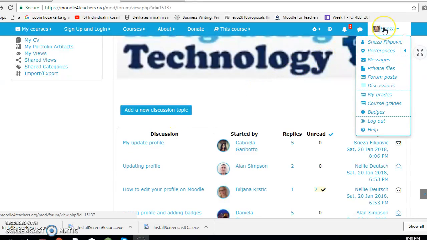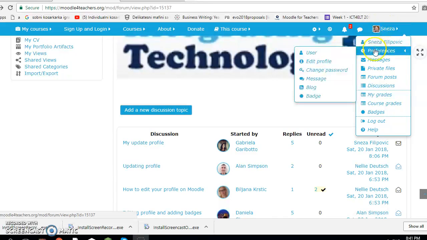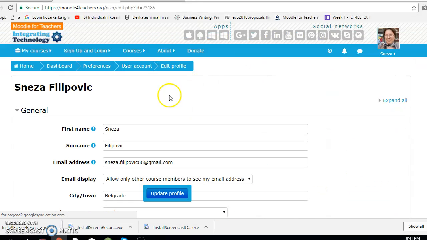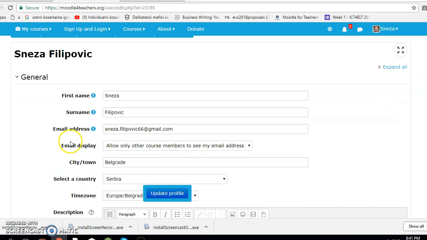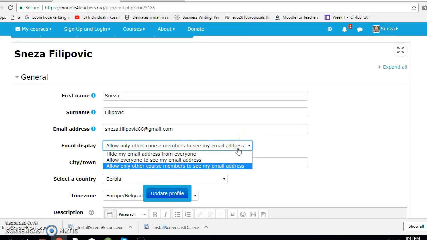So first thing, we have to come to our profile photo here, and move on to edit profile. I've already edited my profile, of course, but here is what I did. My name, surname, email address. Now email display, here we can make a choice between these three options, and I actually decided to allow only other course members to see my email address.